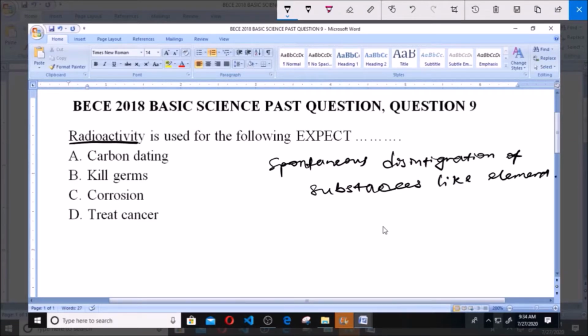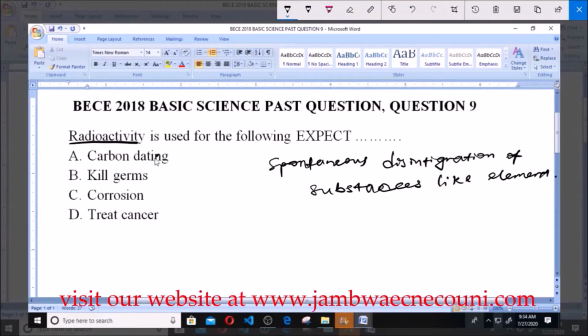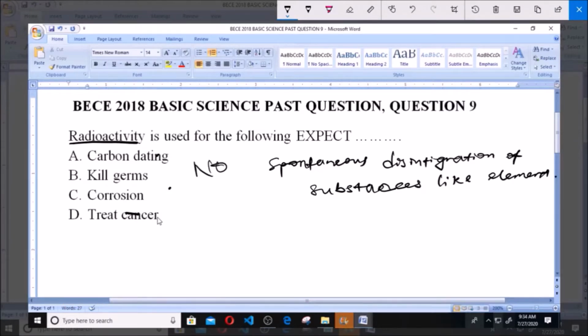So now we have to look for the uses of radioactivity, and then pick from these options which is not a use of radioactivity.